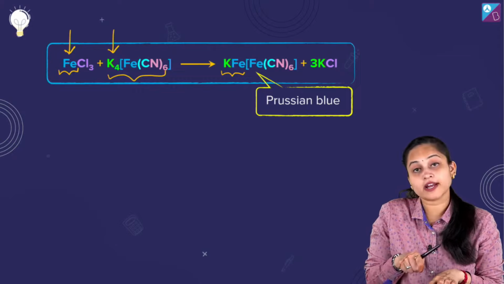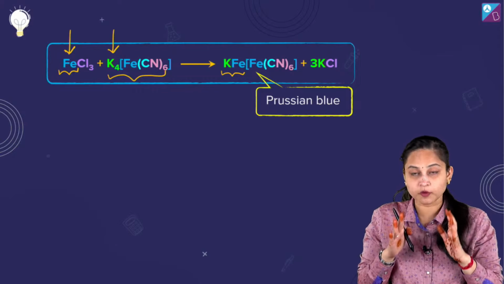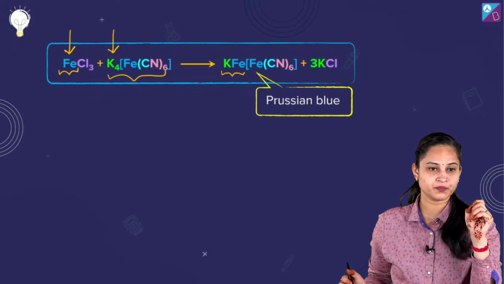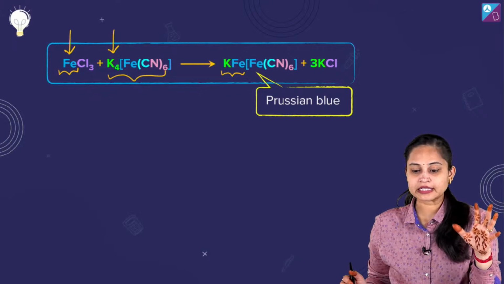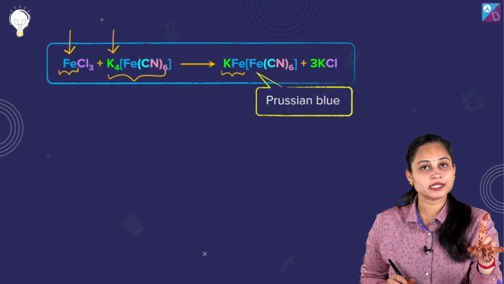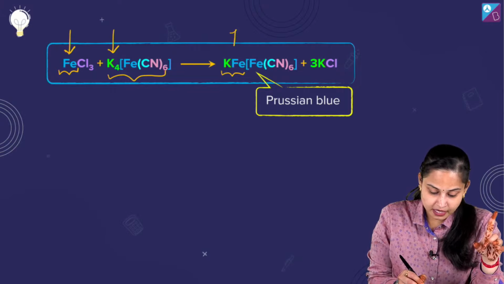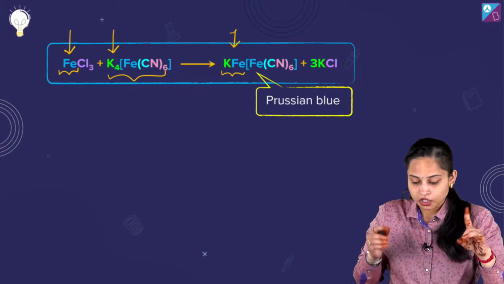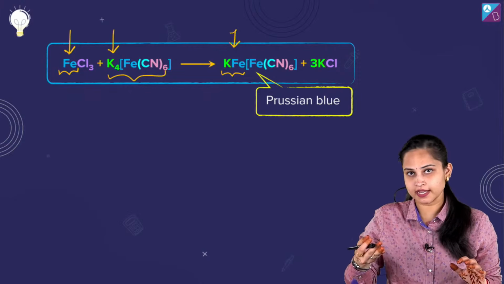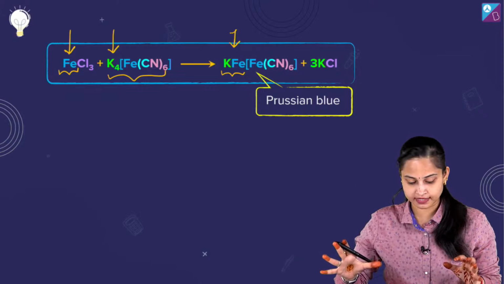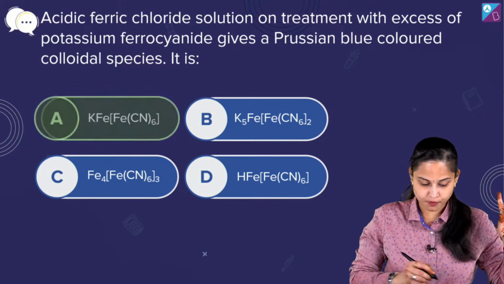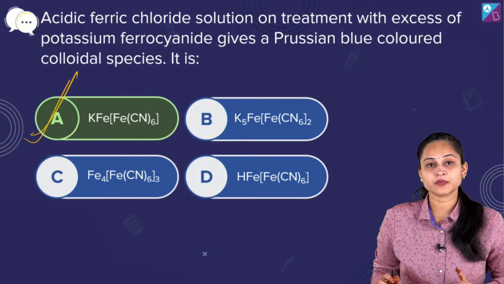Fine, इसीलिए हमारा जो यहाँ पर कॉम्प्लेक्स बनेगा, कंपाउंड बनेगा, it is KFe[Fe(CN)6]. It's Prussian blue. Fine, clear है. And this is what is known to be a colloidal species. Reason आपको बता दिया है कि ये क्यों बनेगा. अगर हमारा ferric chloride excess में होता, then it would have been Fe4[Fe(CN)6]3. Since it is not in excess, तो ये सारे पोटेशियम आयंस को नहीं हटाएगा. So we are going to have KFe[Fe(CN)6]. Okay, so it's option number A, the right answer.